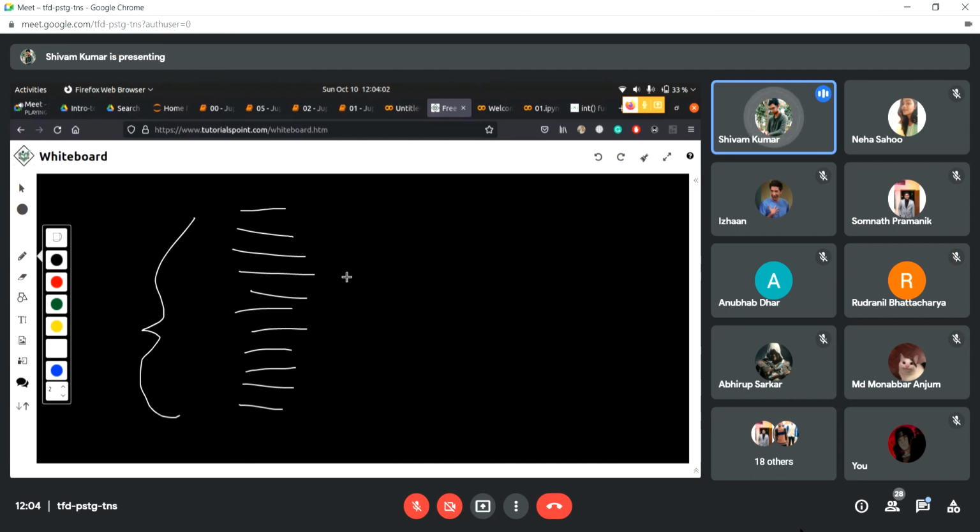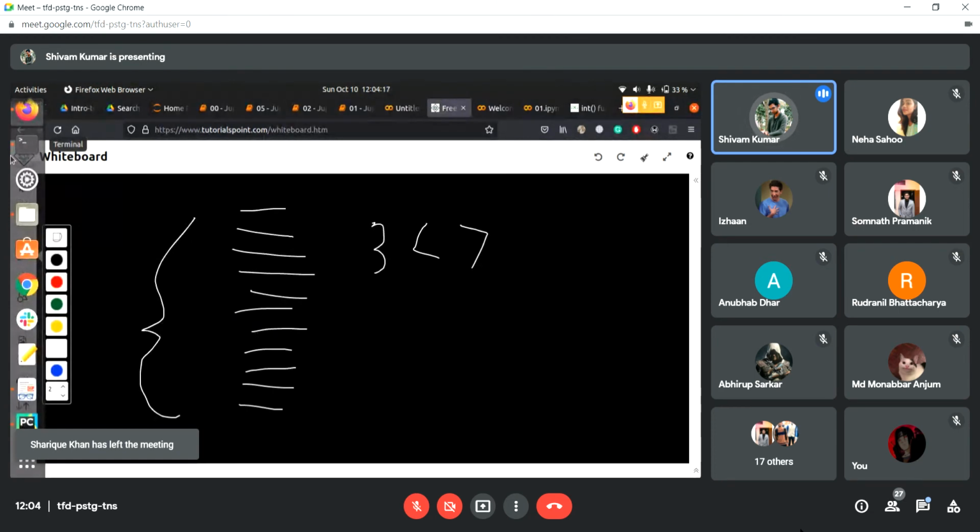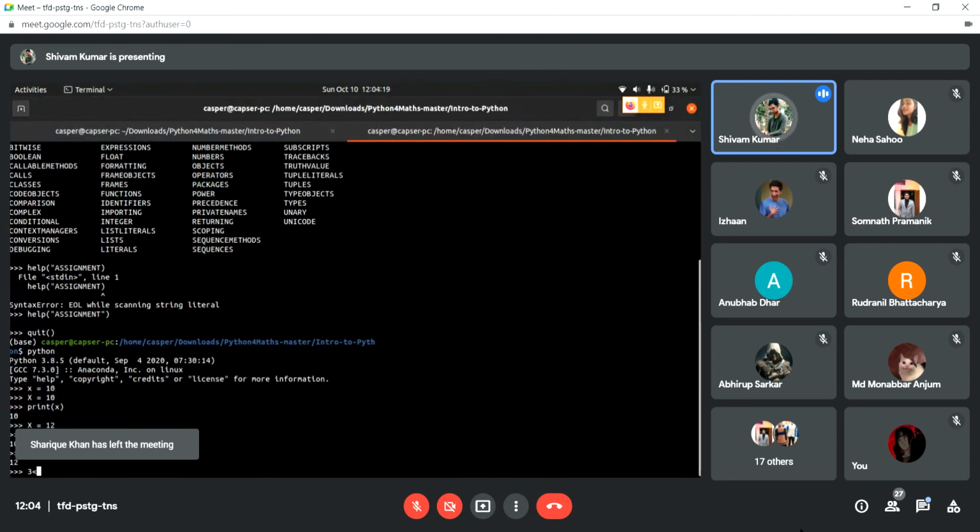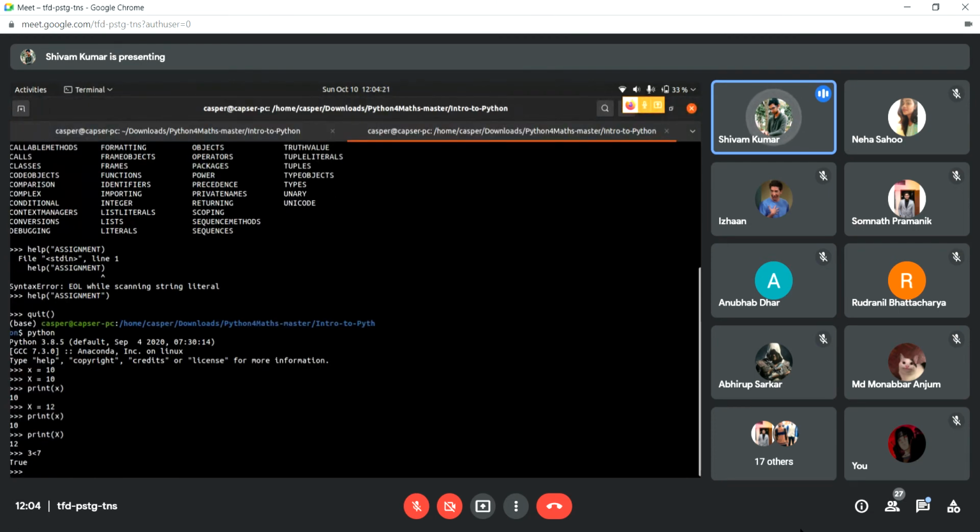So this is a very simple kind of flow, it just goes from the first line to the last line. Now what if in between these lines I want to check a condition? Maybe like yesterday we were talking about is 3 less than 7. So what if we want to check this? We know that if we just give 3 less than 7, it returns true. But what do we do with this? This is not something that we are actually using.